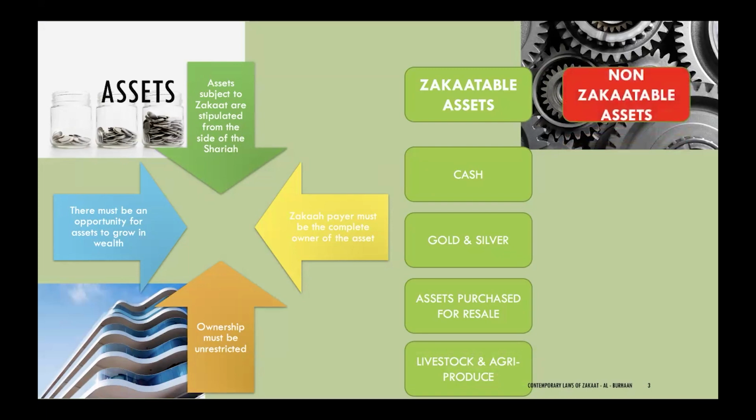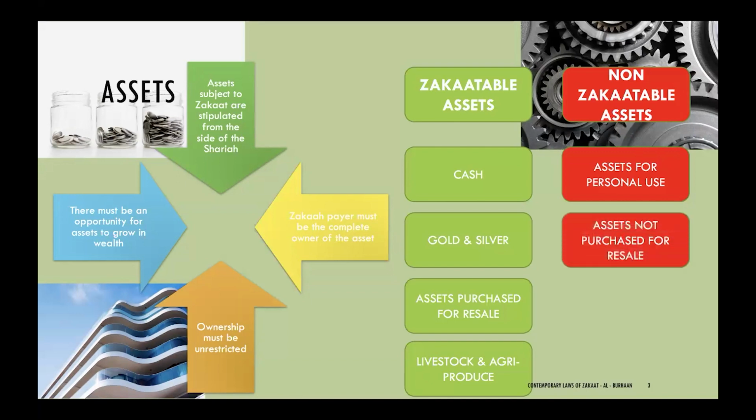Assets that are not subject to zakat are any assets that are for one's personal use: one's home, one's vehicle, cell phone, clothing, etc. These are for personal use, and therefore they are not subject to zakat. And assets that have not been purchased for resale.